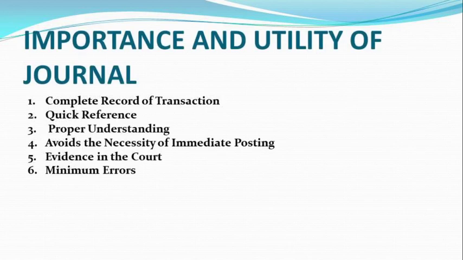Look into this slide: importance and utility of journal. First, complete record of transactions. It means whatever financial transaction happens, we shall record it in the journal. It is the complete record of all kinds of transactions. Quick reference: we record all transactions in chronological order, so we can find any date's transaction quickly if we know the date.